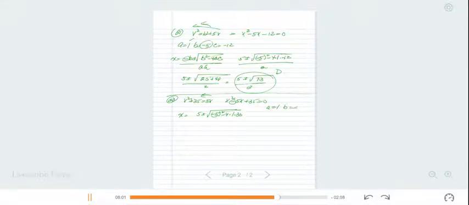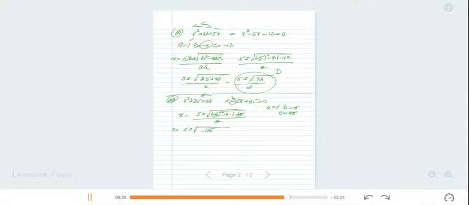Alright, let me finish that off. All divided by twice a. If a is 1, twice 1 is 2. So this is x equal to 5 plus or minus the square root. Let's see, -5 squared would be 25 minus 100, minus 140. So this looks like it's going to be 5 times the square root of a -115. 25 minus 140 is minus 115, all over twice a.